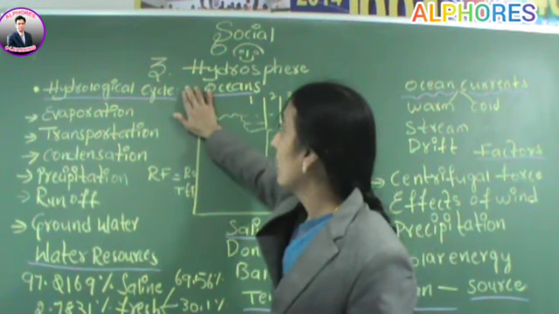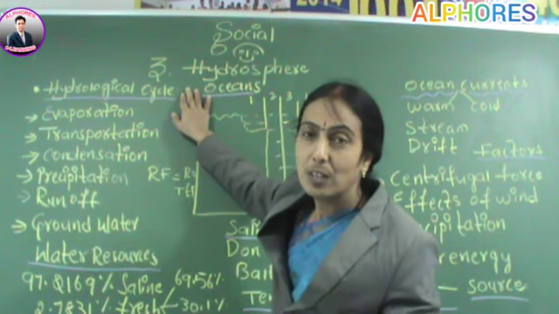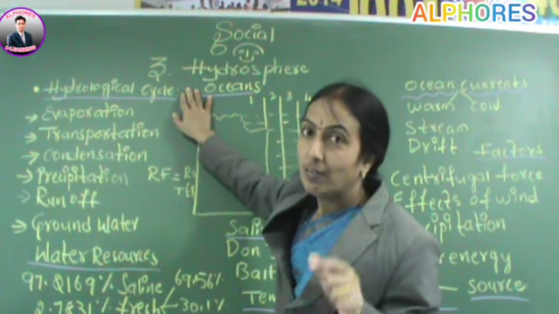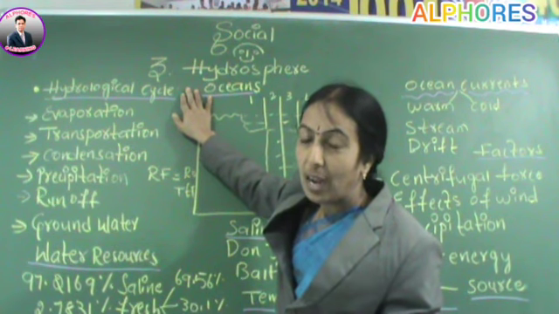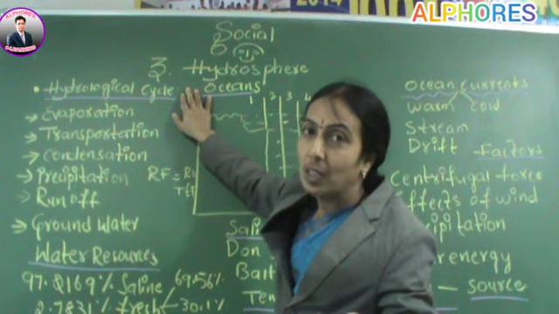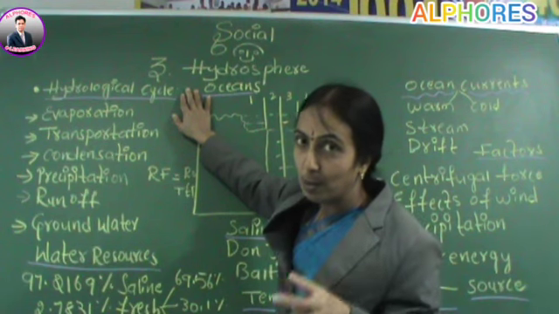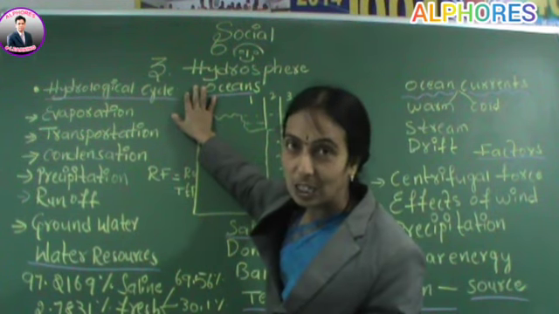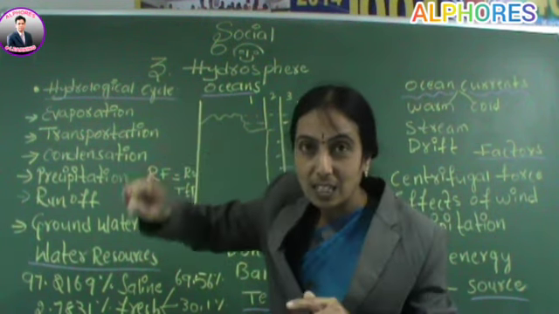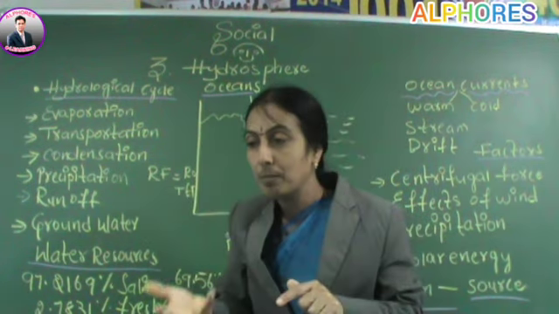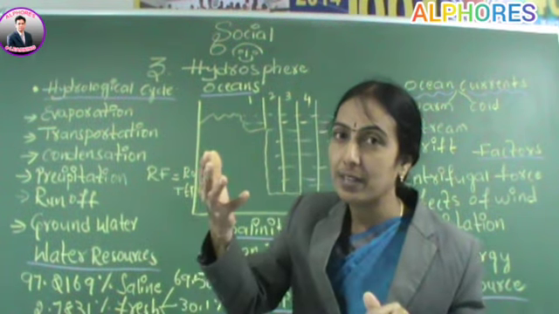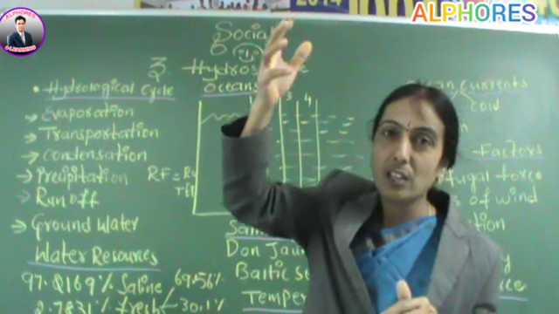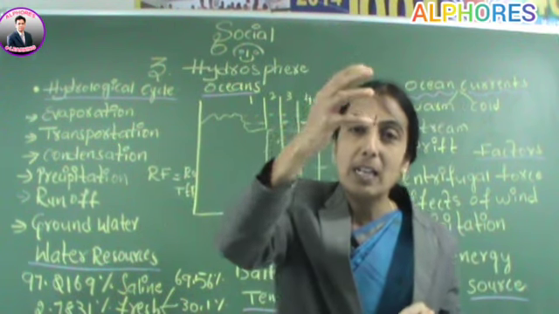The hydrological cycle means the atmosphere draws water vapor from the earth, and it is sent back to the earth in the form of rain or snow. This is a cyclical process. First, water evaporates from the oceans, is transported in clouds, and condenses.